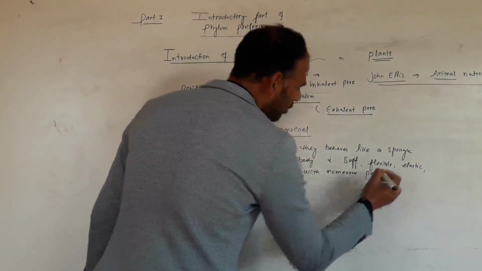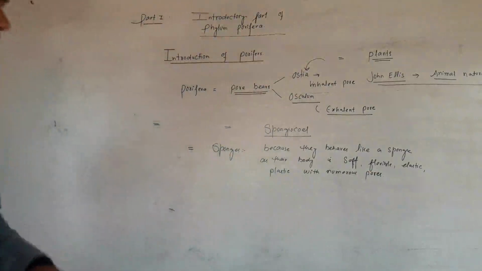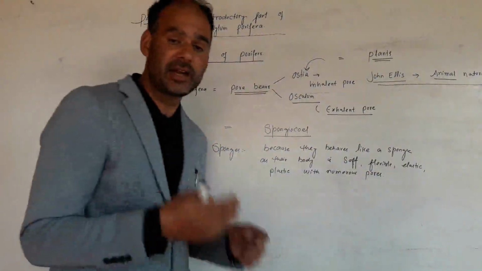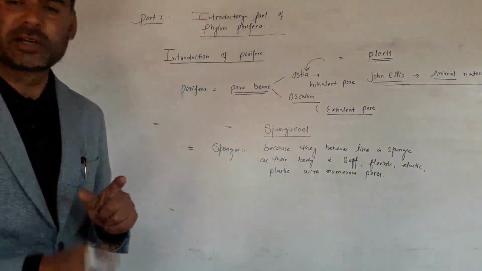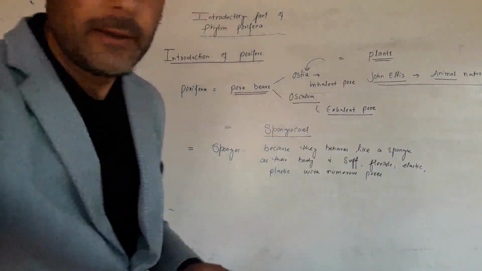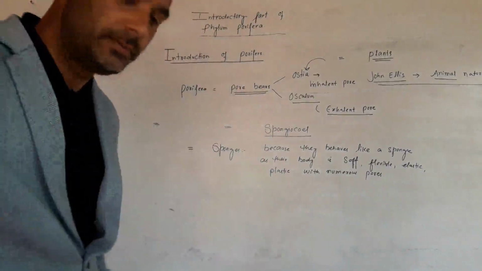That is why they are called sponges, because their body behaves like a sponge, as their body is very soft, flexible, elastic, plastic, and with numerous pores.